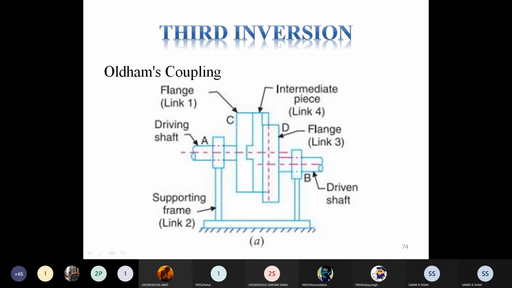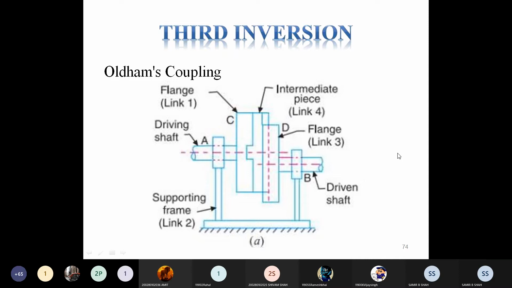This coupling is used to connect two parallel, non-coaxial shafts whose axes have a small distance between each other. Sometimes it may be asked in your exam: what is the function of the Oldham coupling, or when do we prefer to use it? If you want to connect two parallel and non-coaxial shafts, which kind of coupling is used? So you remember the answer.